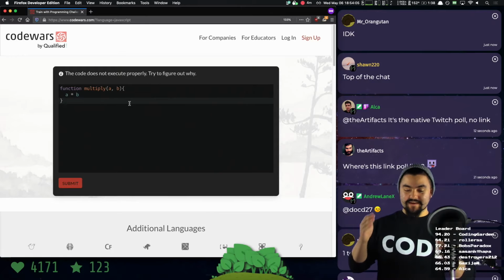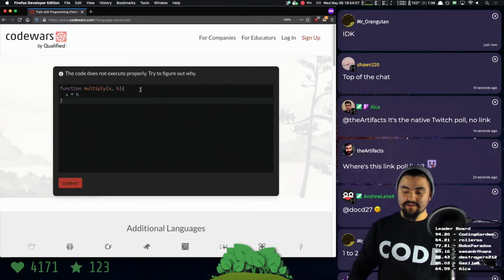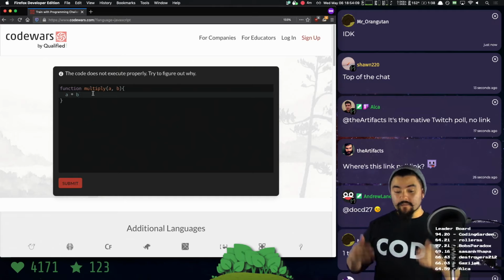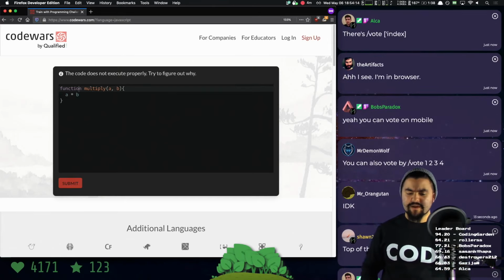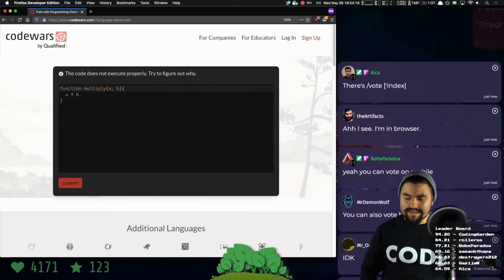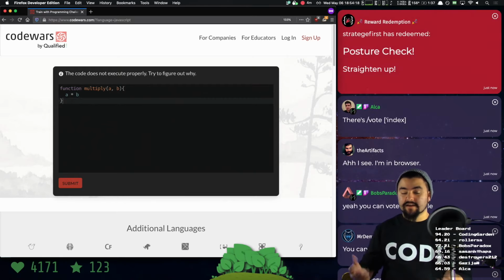But, okay, this code does not execute properly. Try to figure out why. Now, for someone who's been programming for a few months, you could probably figure this out. So we have this function. It's called multiply. It takes in A and B, and we need to calculate that result.